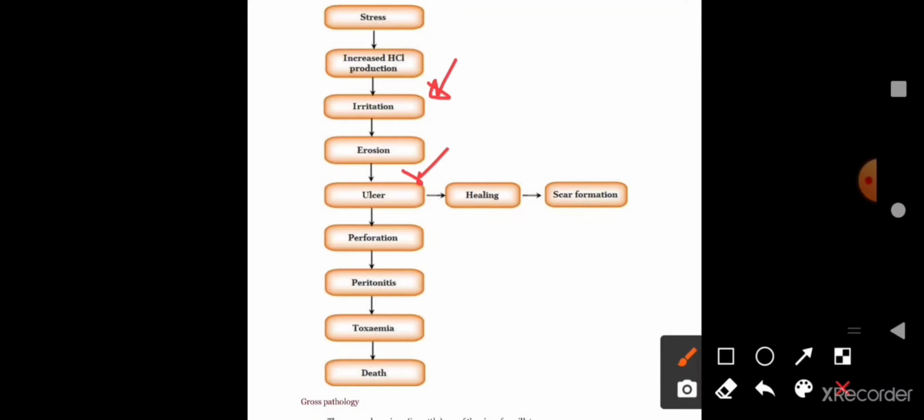If it is an acute condition, that may lead to healing, and ultimately scar formation will be there at the site of the ulcer. And if it is not controlled, the ulcers are aggravated, leading to perforation of the mucosa of the stomach, leading to peritonitis, and the contents enter into the abdomen, leading to toxemia and ultimately resulting in death of the animal.